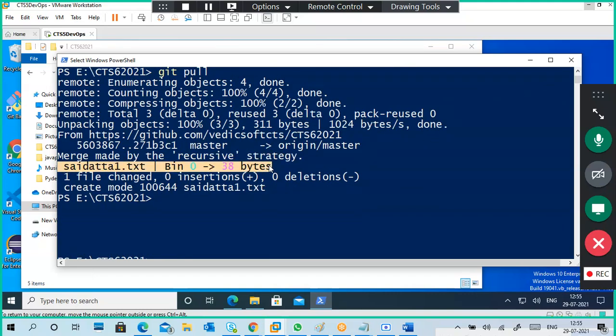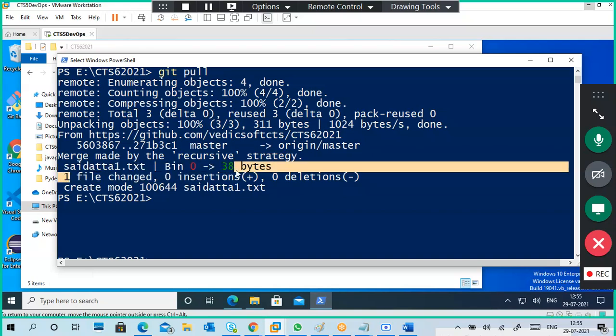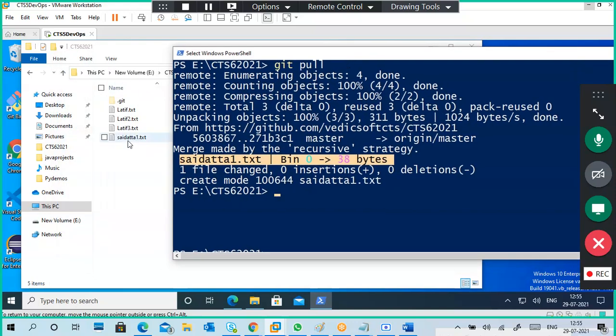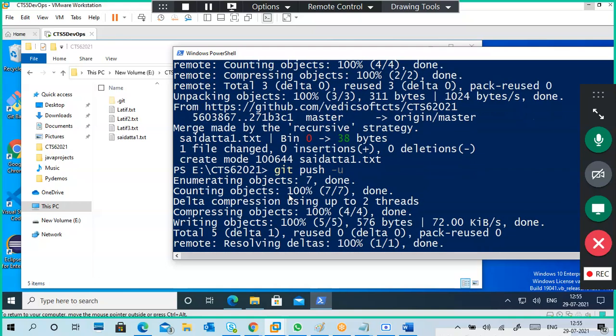So you have to read each and everything. Read it, then you will understand what it actually is. See, automatically this file came to my local PC. Now I can do pushing. Now pushing is going on.